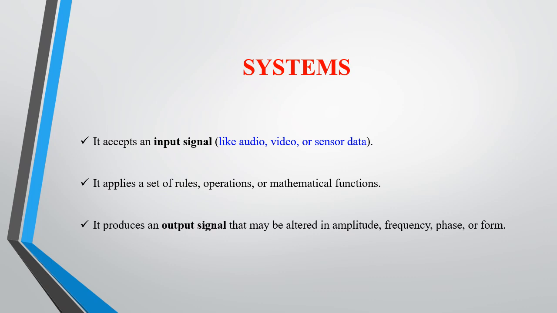Again, that produces an output signal which may be altered in amplitude, frequency, or phase.